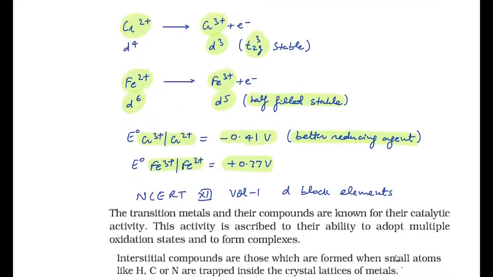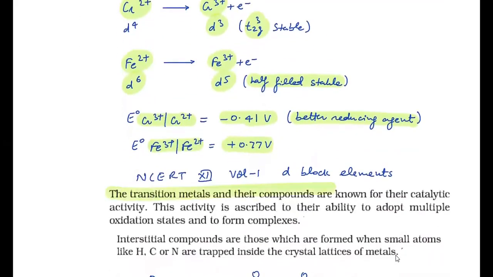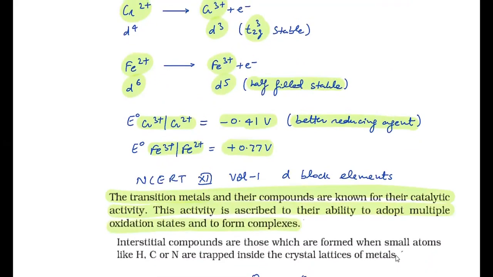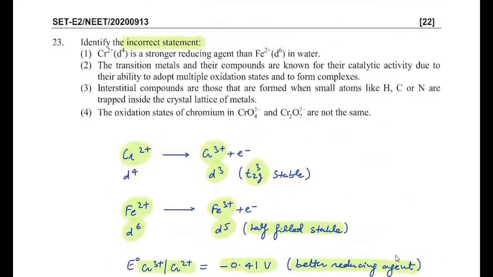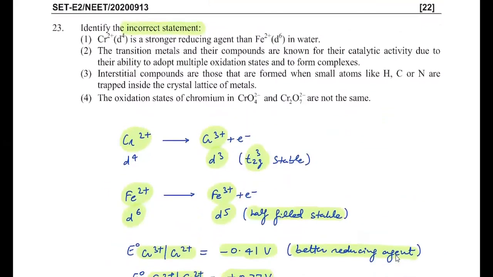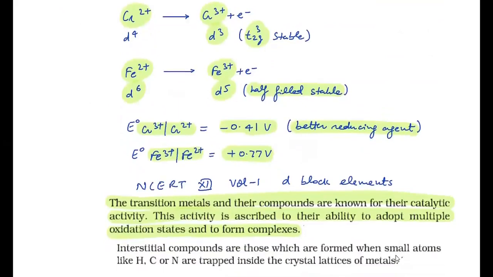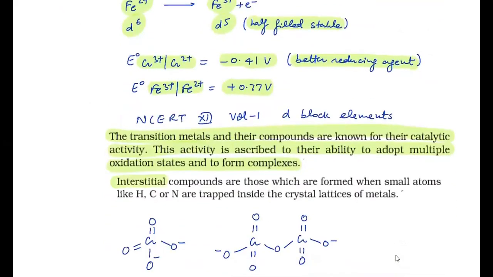So this is again a statement copied from the NCERT book of d-block. You can see the transition metals and their compounds are known for their catalytic activity and oxidation states and form complexes. The exact statement is copied from the NCERT book. Third statement is of interstitial compounds. This is also copied from the same book. It's given interstitial compounds are those that are formed when small atoms like carbon, hydrogen, and nitrogen are trapped inside the crystal lattice of the metal. So this is again an exact statement from the NCERT book. You can refer to the book. So statements 1, 2, and 3 become correct.